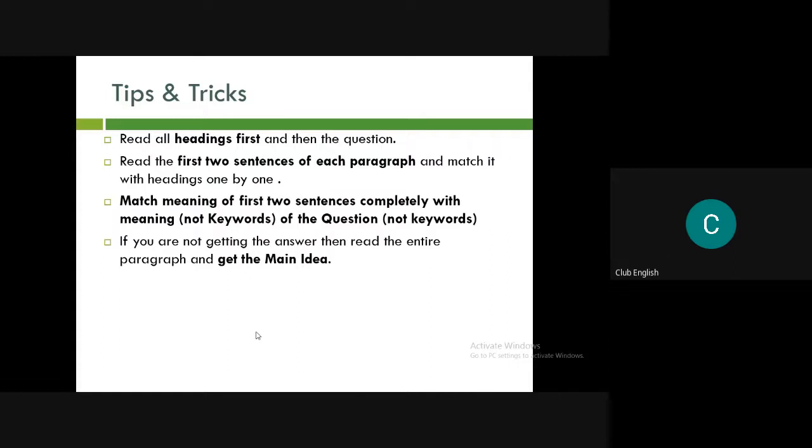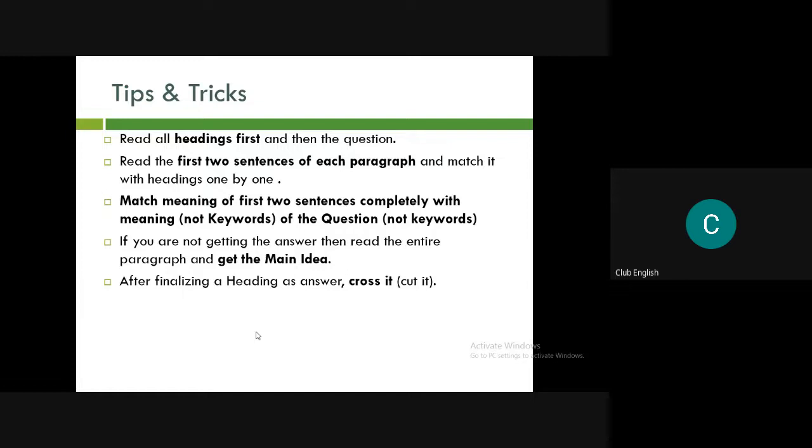Now you'll sometimes see that these two sentences, the initial two sentences of every paragraph, are not helping you out. Then you'll be reading the entire paragraph to get the main idea, and the main idea will be the answer option because that is the theme. After finalizing a heading as the answer, cross it.